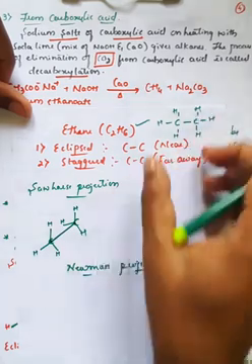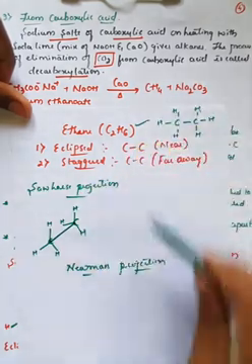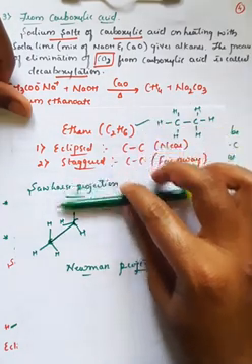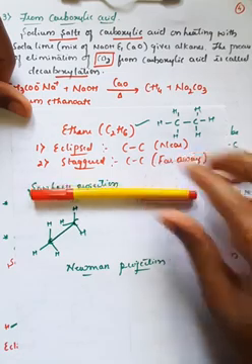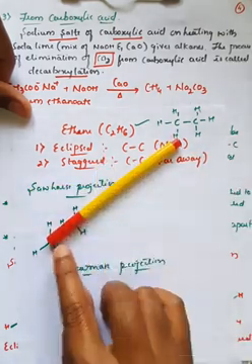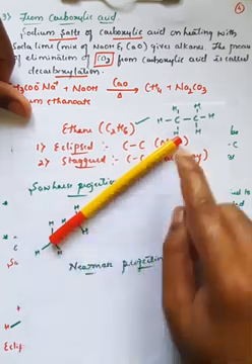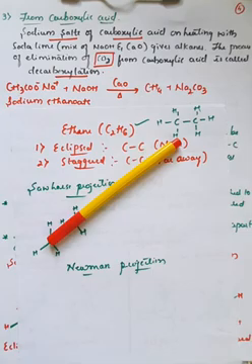The same structure I have twisted like this. So it was like this. This was a linear structure. It looks like this. This example was written in the plane of the paper like this, and I have twisted it like this. Then what happens? You can clearly see there is visibility for the two carbon atoms, and the further hydrogen atoms are like this.